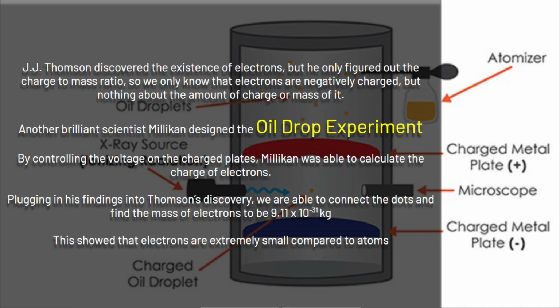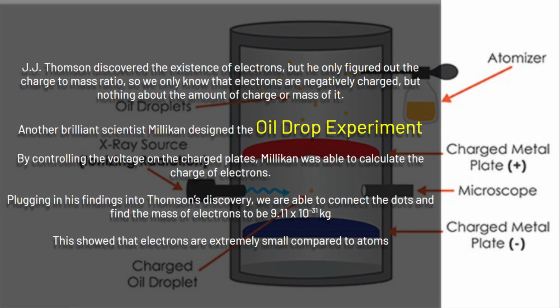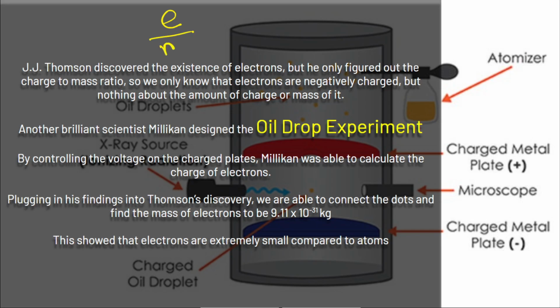Okay, and by plugging the charge of the electron into J.J. Thomson's discovery of the ratio to the mass, we were able to calculate the mass of electrons, which is 9.11 times 10 to the negative 31 kilograms, which is really, really tiny. So electrons almost weigh nothing compared to an atom, okay?